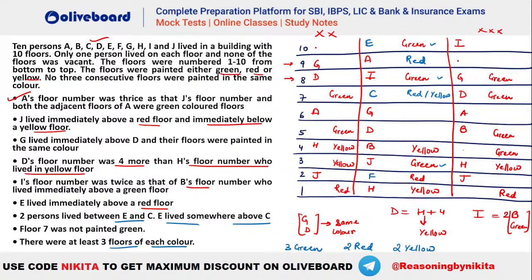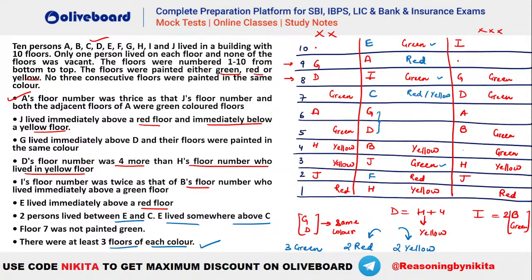तो अब देखो G और D का आपको देख के समझ में आ रहा है that we have to have at least 1 red and 1 yellow, right? एक रेड और एक येलो तो और ऐड करना ही पड़ेगा because there have to be at least 3 floors, 3 floors for each of these colors, है ना? अब G और D सेम कलर के होने चाहिए.